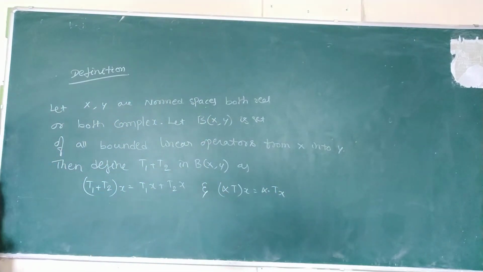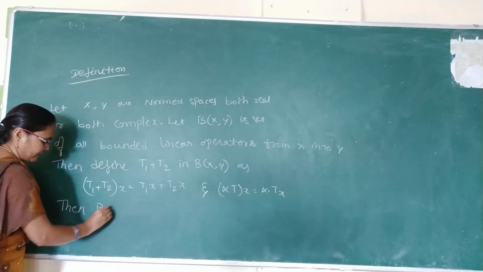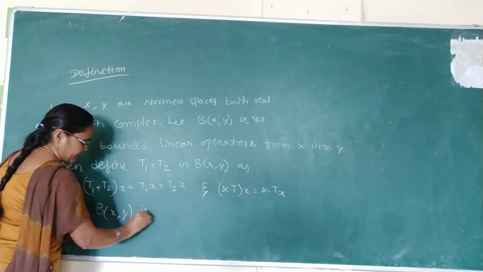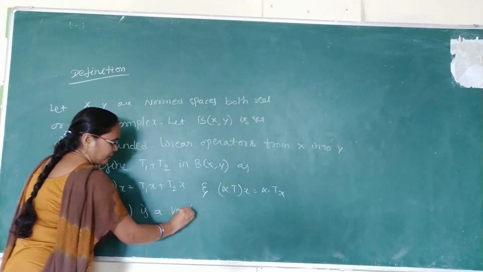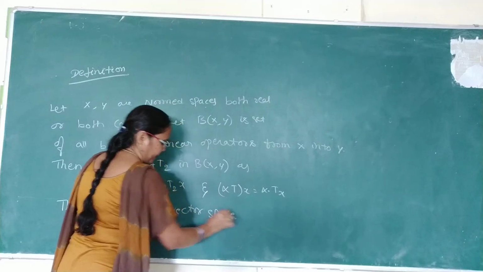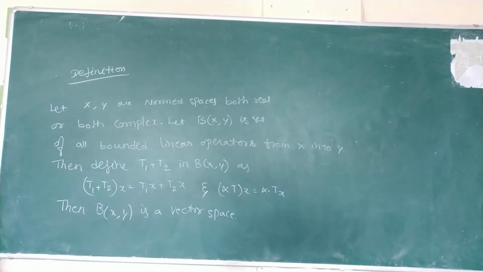Once the operators are defined like this, the set B of X comma Y is a vector space. So not only is this a set, the operators are defined like this.